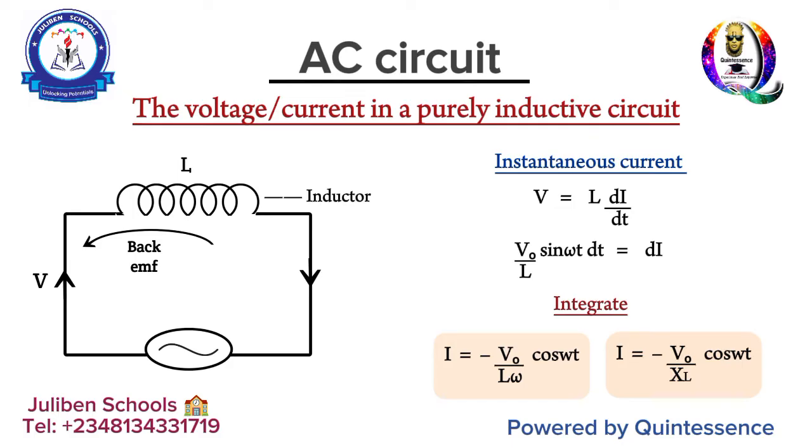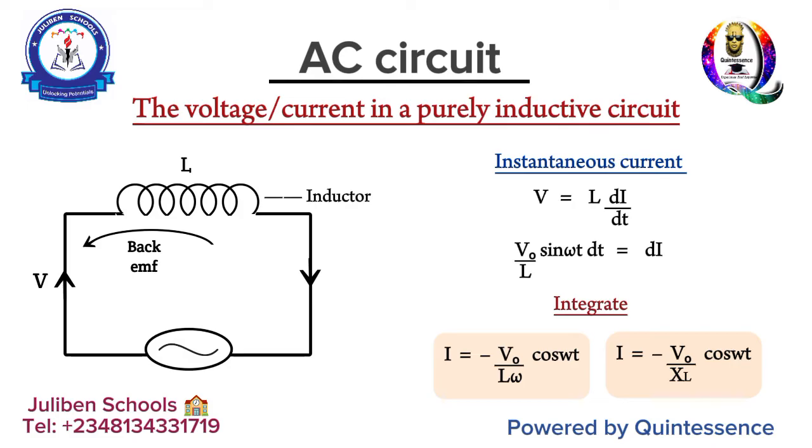Okay, and this formula is pretty similar to that of a purely capacitive circuit. If you remember, in a purely capacitive circuit, current is simply V naught over Xc cos Wt. Now, in a purely inductive circuit, I equals V naught over XL cos Wt. Now, there is a negative sign.